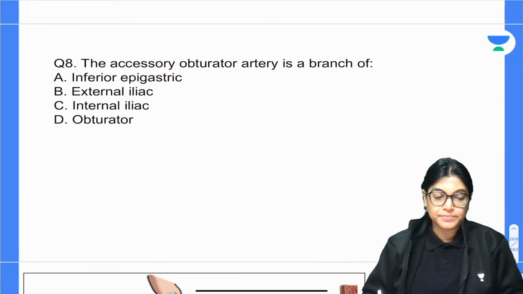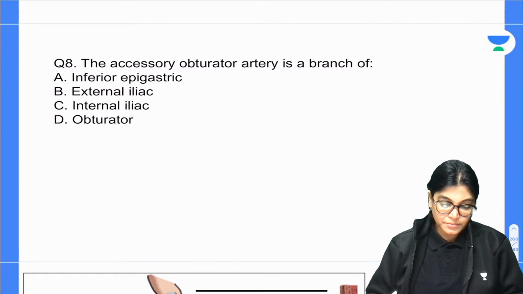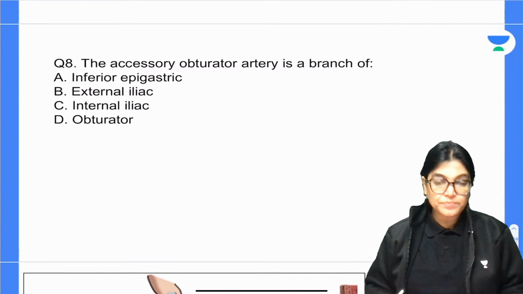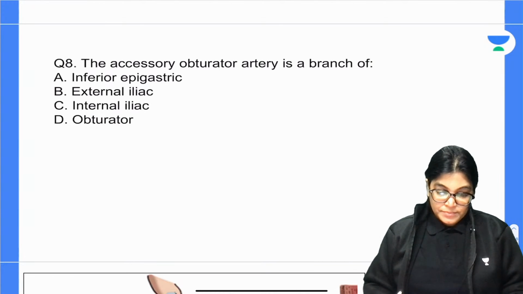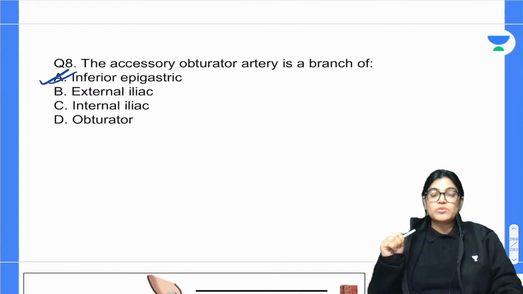Question number 8. Rochin Mangla has given the answer. What about others? Absolutely correct. Yes, inferior epigastric artery is absolutely correct.